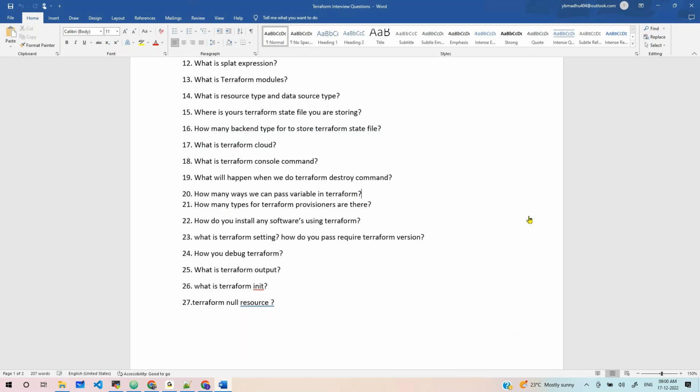If you want to store resource information locally, use local exec. If you want to execute something on the remote machine, use remote exec. What about user data? That can also be used: while creating the EC2 instance, we can add user data to install something.